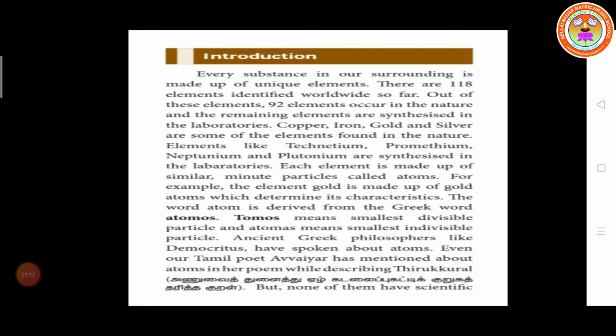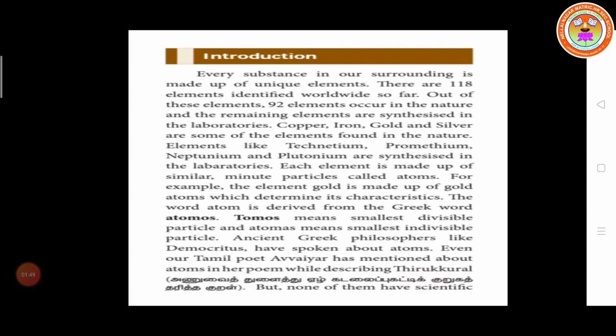Each element is made up of a similar minute particle, a tiny particle. That particle is called an atom. The entire world is made up of atoms. Atoms combine to form a molecule, molecules combine to form a compound, compounds form the universe. For example, the element gold is made up of gold atoms, which determine its characteristics.